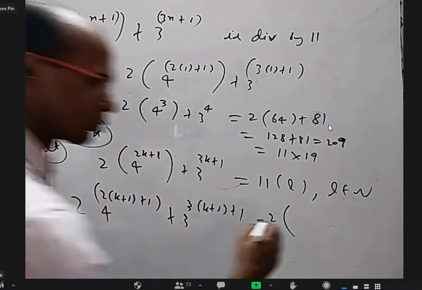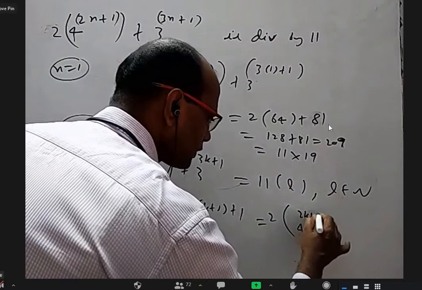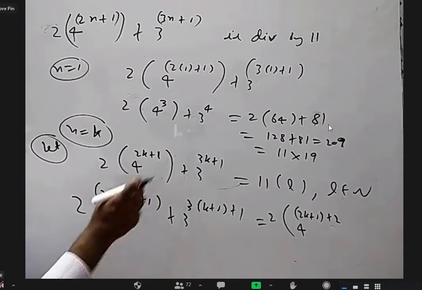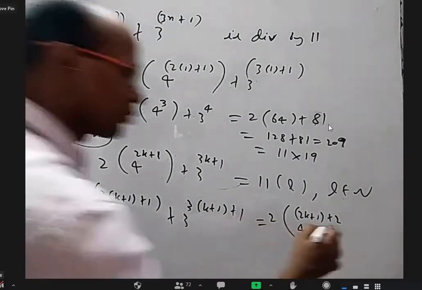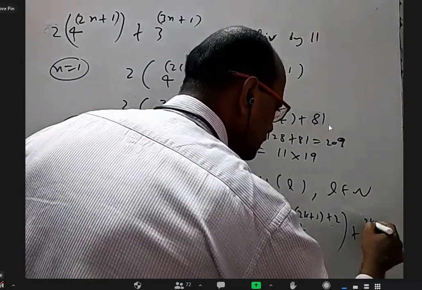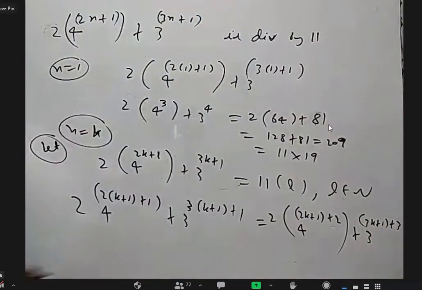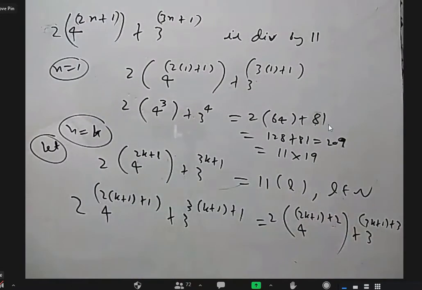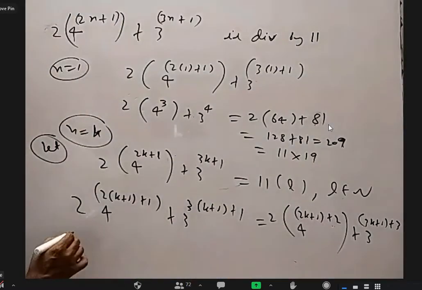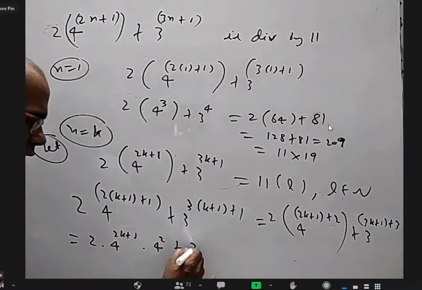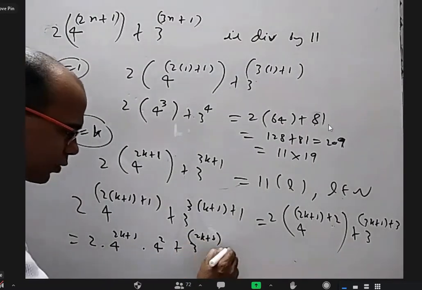I want to separate that. Instead of writing 2k plus 3, I want to write 2k plus 1 plus 2 extra. And here also I want to write this part separate, 3 power 3k plus 1 plus 3. So 2 into 1, that 2 is extra here. 3 into 1, that's the extra I wrote here, because I want to use this kind of expressions there. That's the reason I'm doing this. This 4 square, I'll separate it. So I can write 2 into 4 power 2k plus 1 into 4 square, and 3 into 3 power 3k plus 1 into 3 cube.